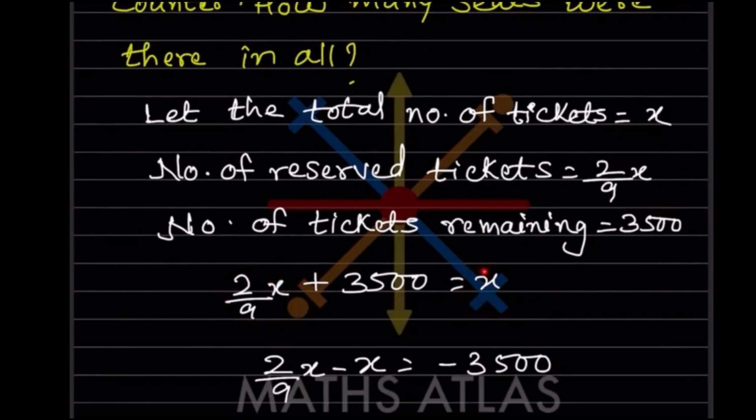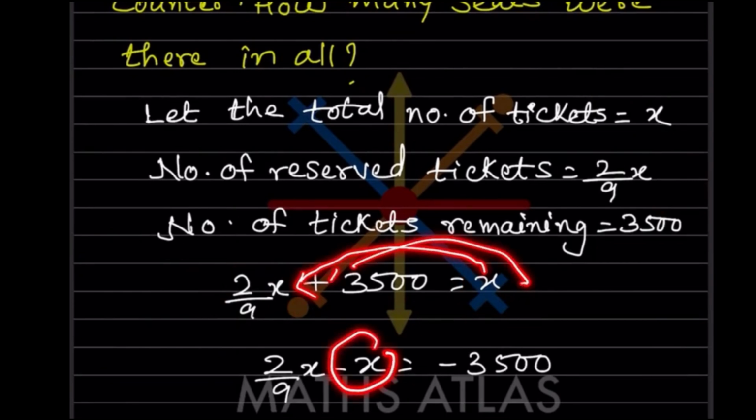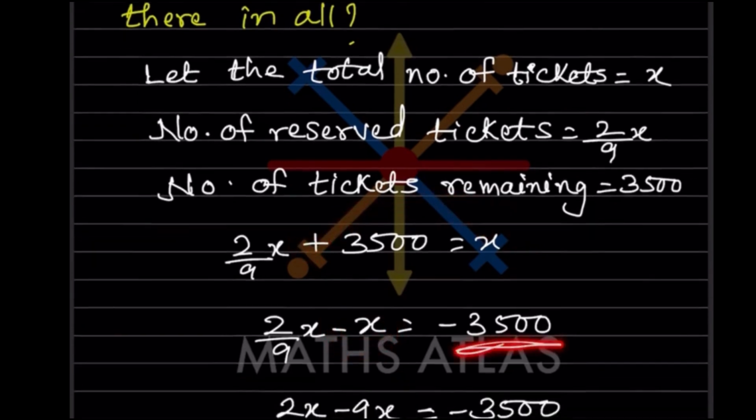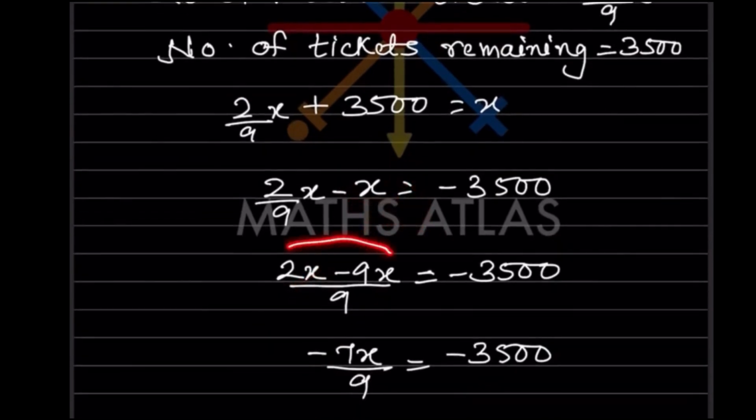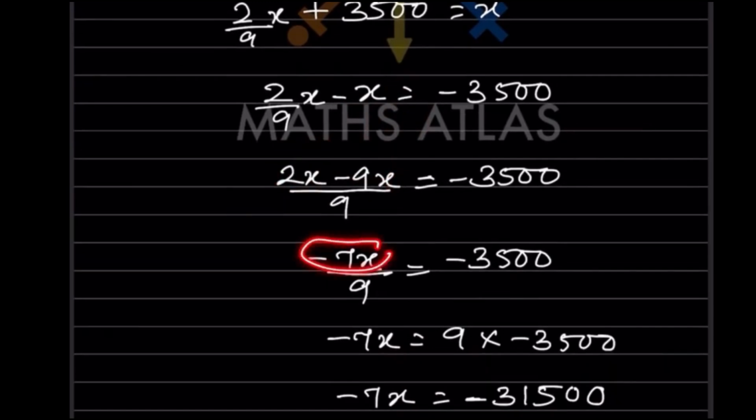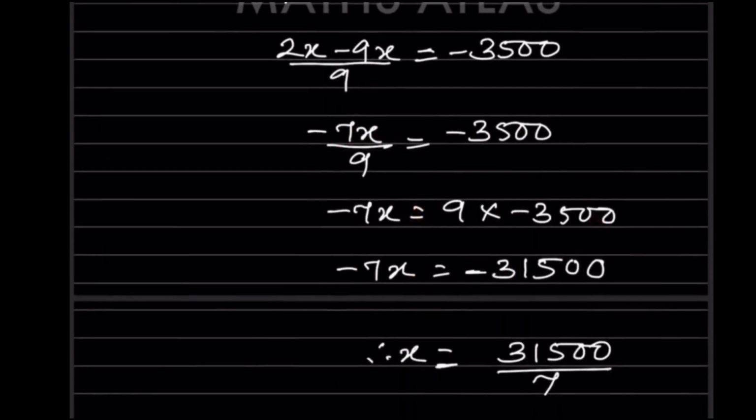So now when we bring this X on this side, that will be minus X, and if we take this plus on this side, that is going to be minus. So now the LCM is 9, so 2x minus 9x divided by 9 is minus 3500. So this is going to be minus 7x by 9 is minus 3500. So minus 7x, when you bring this 9 on this side, that will be 9 into, you can also put a bracket over here. So minus 7x is equal to, when you multiply this, it is going to be minus 31,500.